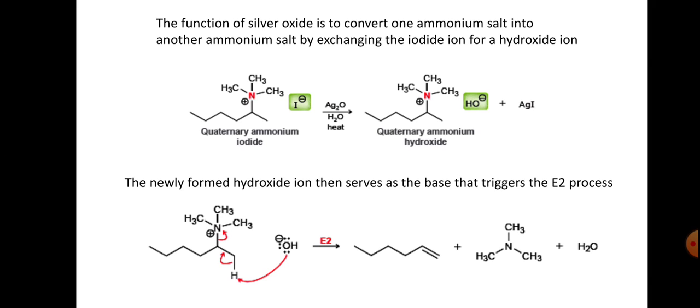The newly formed hydroxide ion then serves as the base that triggers the E2 process. So this is the OH minus, and here we get the alkene, and this is the trimethylamine, a tertiary amine, and water. So the newly formed hydroxide ion serves as the base that triggers the E2 elimination process.